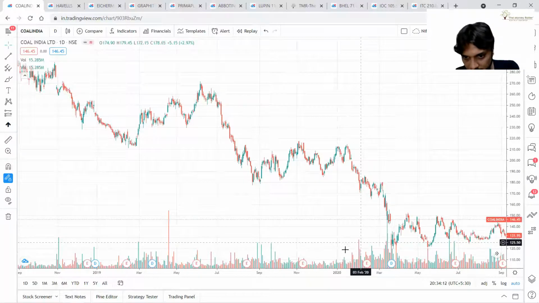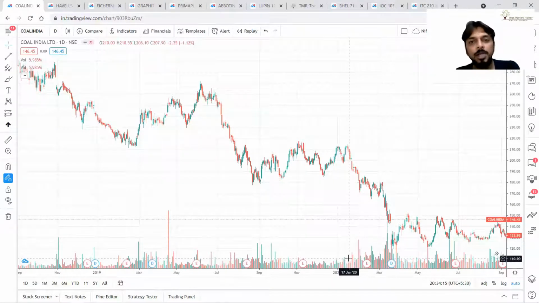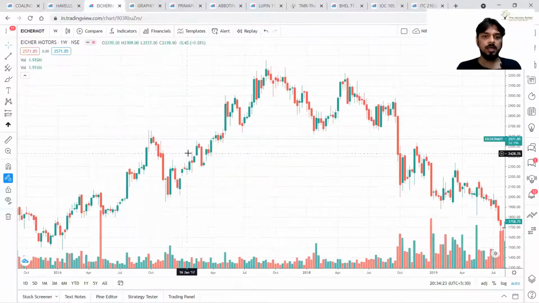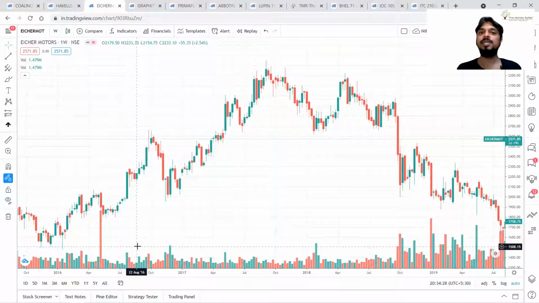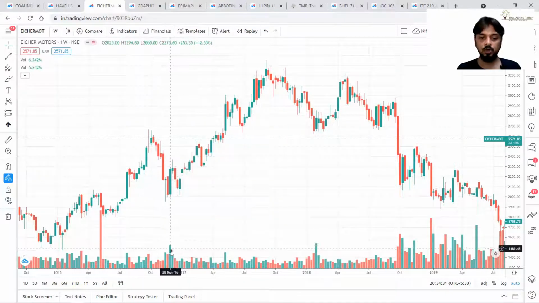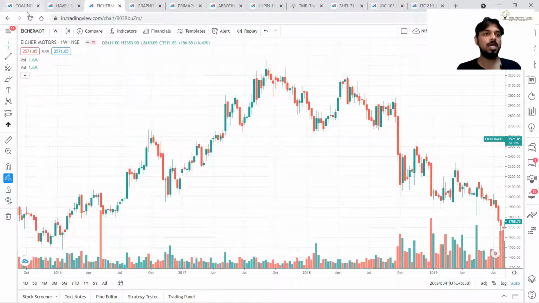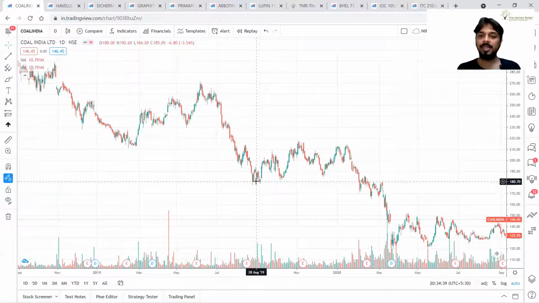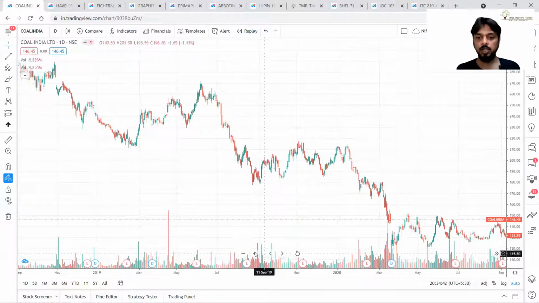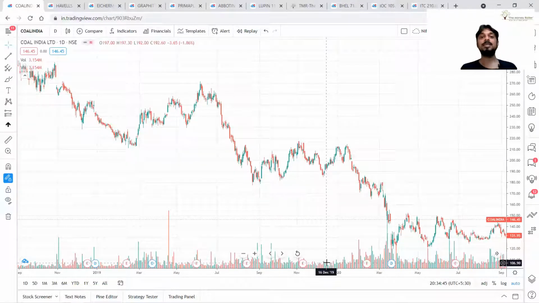Again, this is a reaction to this downfall. Prices are falling, volume is going up. Are you getting my point? These are the general characteristics. In an uptrend, when prices are going up, you will see higher activity. In the reactionary phase, you will see reduced activity. In the downtrend, when prices are going down, you will see higher activity. And in the reactions, you will see reduced activity. These are the characteristics of volume along with the uptrend and downtrend.